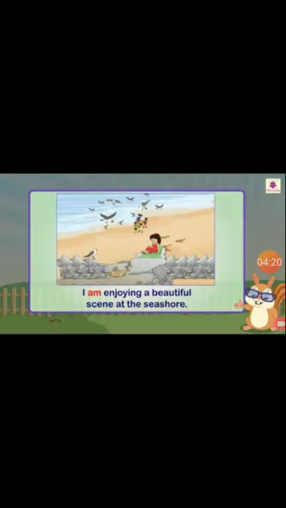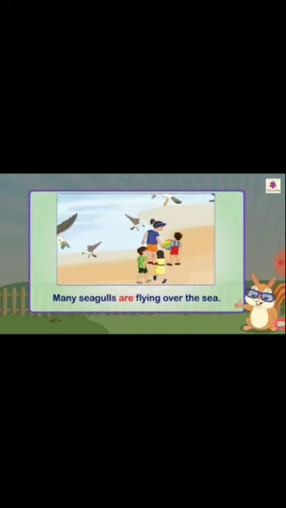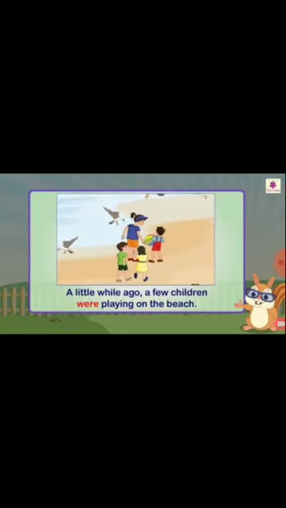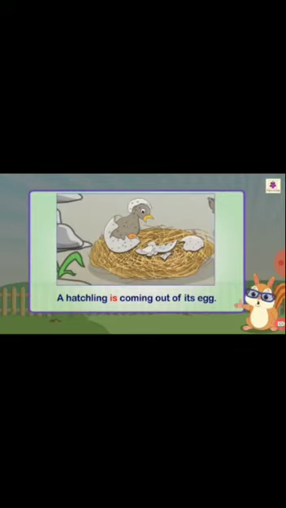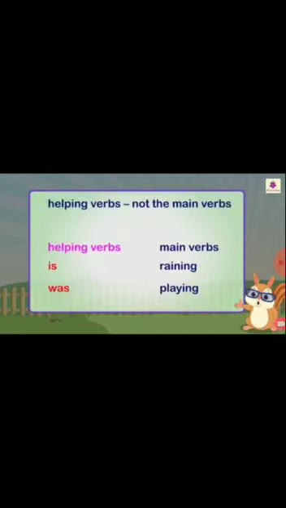For example, I'm enjoying a beautiful scene at the seashore. Many seagulls are flying over the sea. A little while ago, a few children were playing on the beach. Some time back, the chick of a seagull was flapping its wings. A hatchling is coming out of its egg. A photographer will be coming soon. I have asked him to come to shoot pictures.